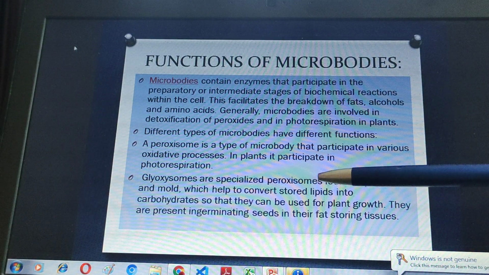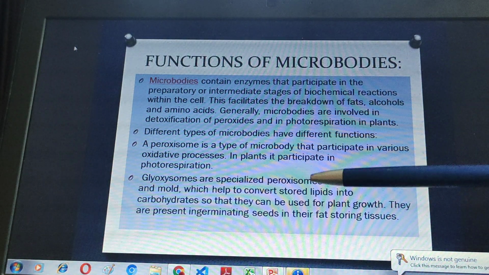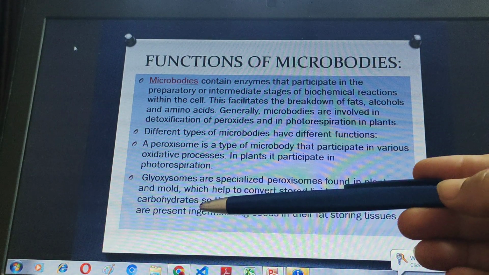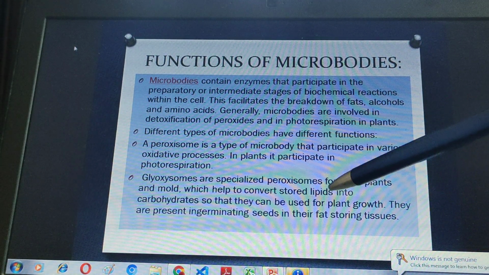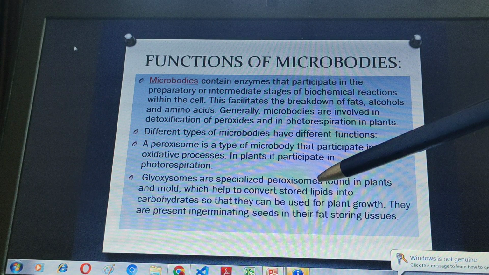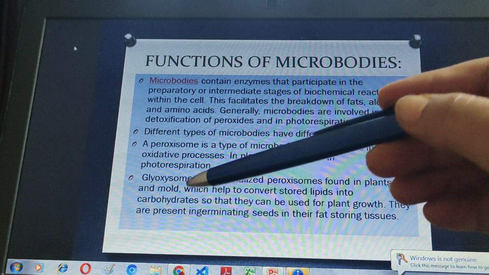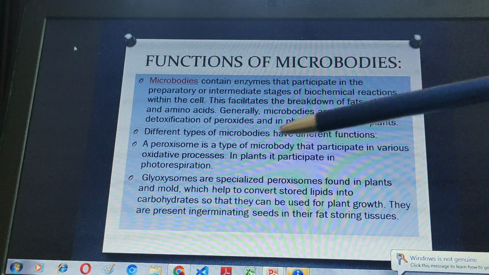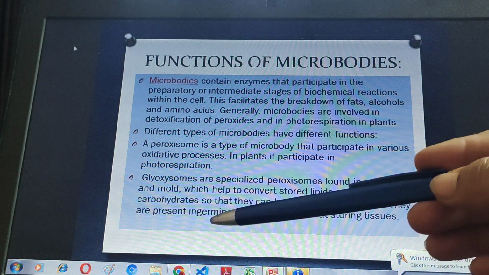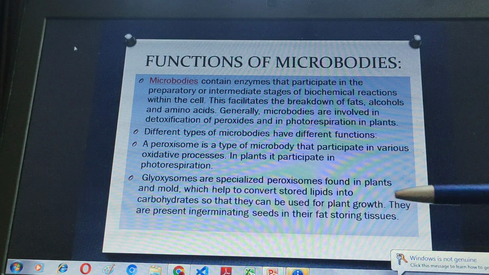These are specialized peroxisomes found in plants and molds, which help to convert stored lipids into carbohydrates. When plants and molds are using stored lipids as a source of energy, they convert them to carbohydrates so that they can be used for plant growth. They are present in germinating seeds, in their fat storing tissue.